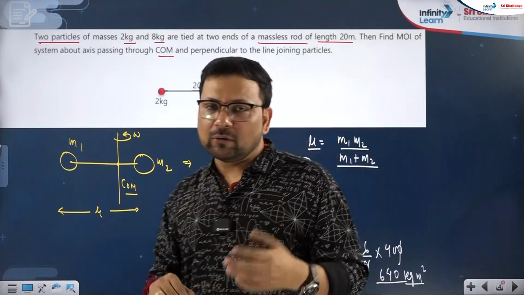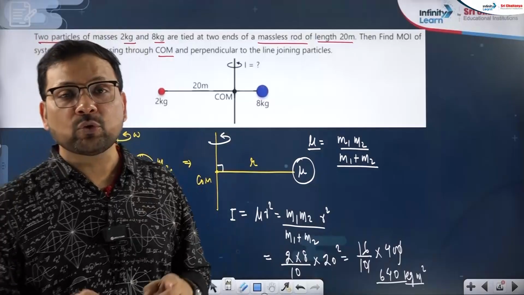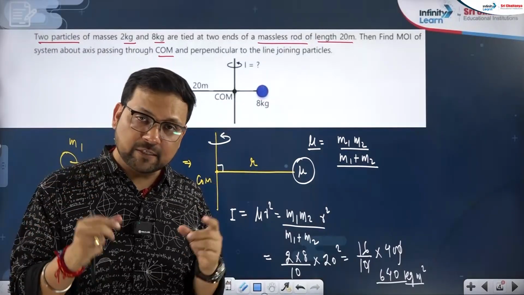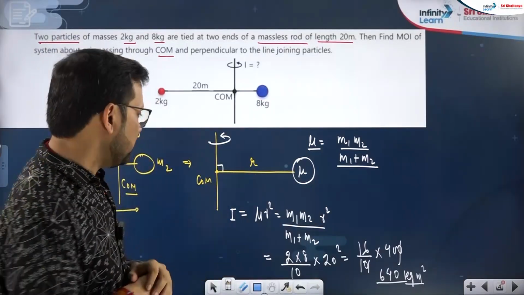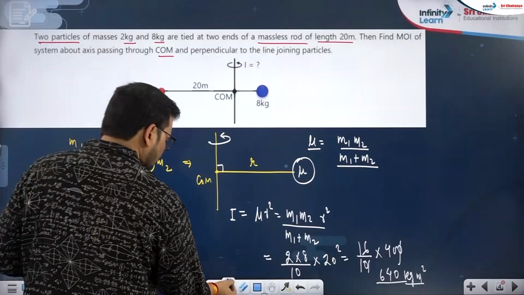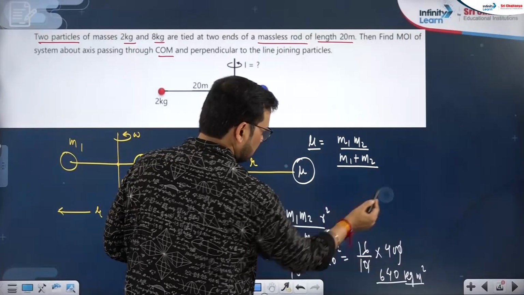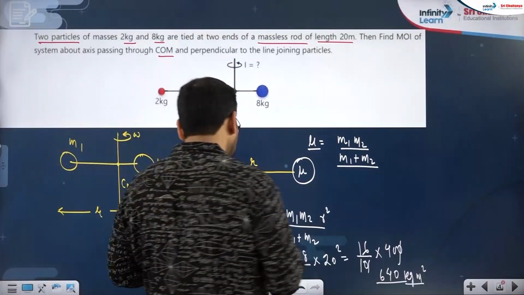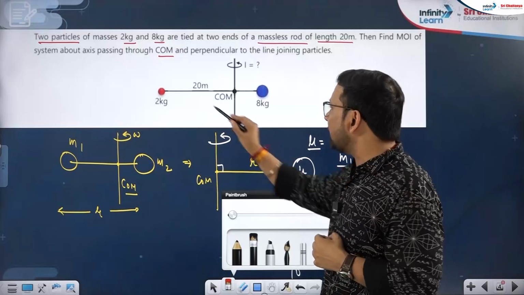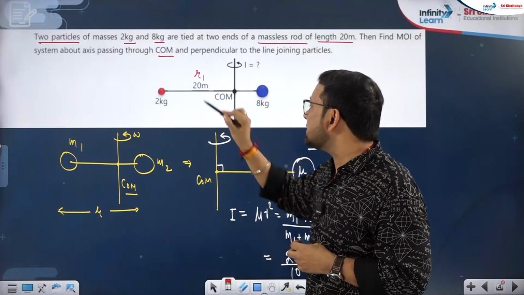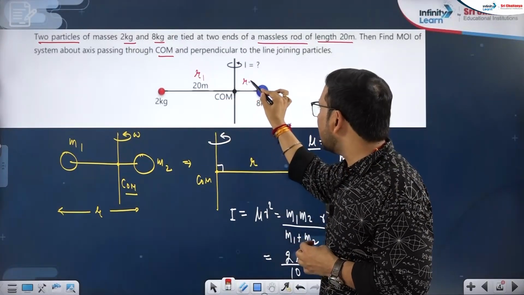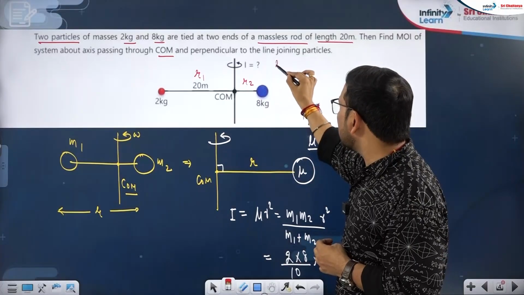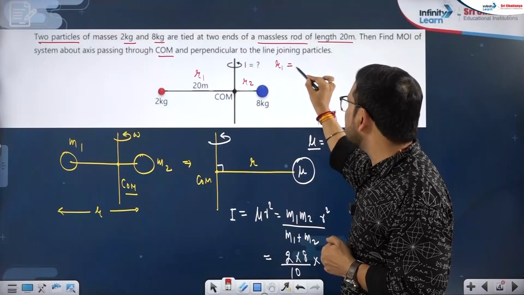So that way we can solve the question. This is the objective approach for a two particle system where the axis is passing through the center of mass. If you want to know how this came, the center of mass concept is working here. Center of mass concept means if I say that 2 kg is at r1 distance and 8 kg is at r2 distance, then from center of mass knowledge, what will be r1?